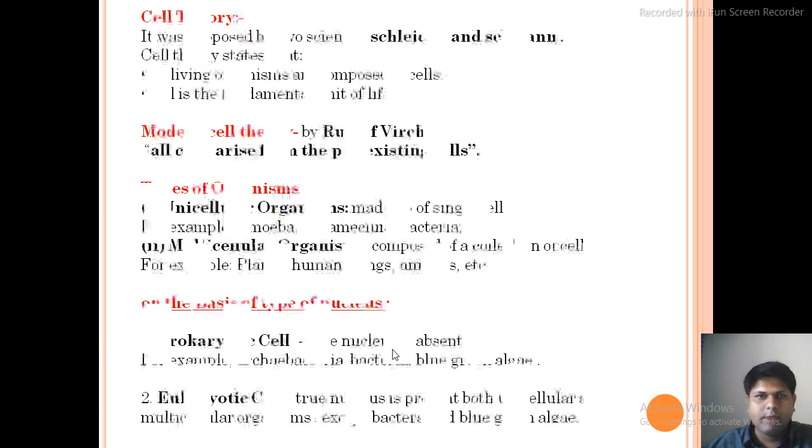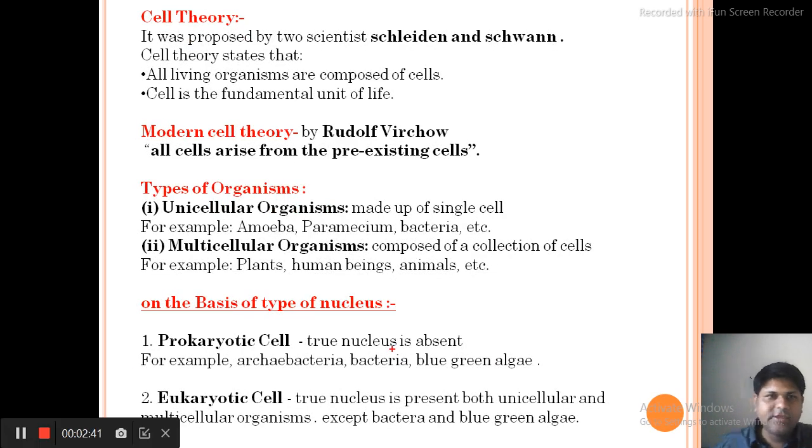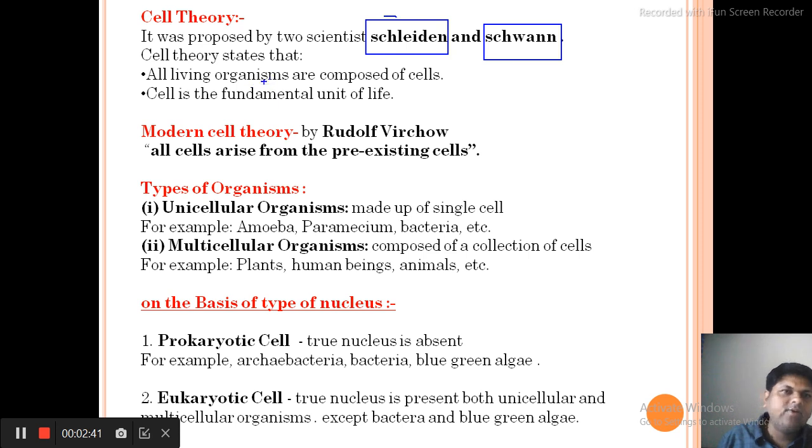Now let us talk about the cell theory. It was given by two different scientists: one was Schleiden and another was Schwann. Schleiden was a botanist and Schwann was a zoologist. Both scientists were working on different projects, but they came to the same results.